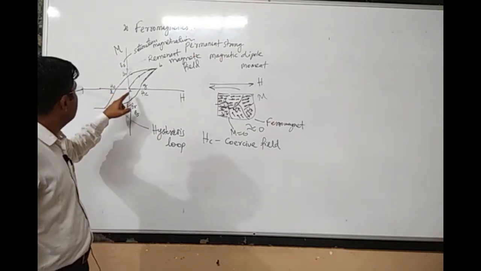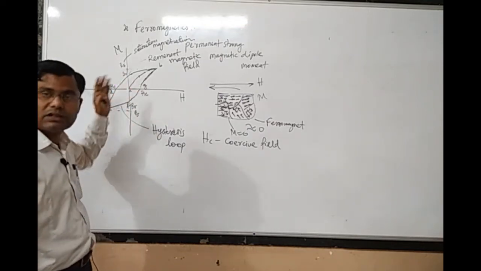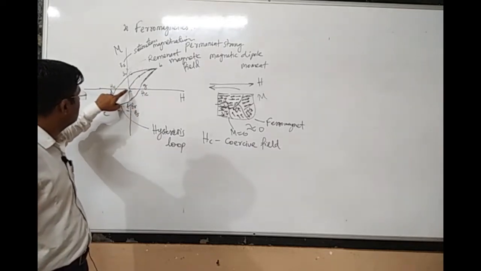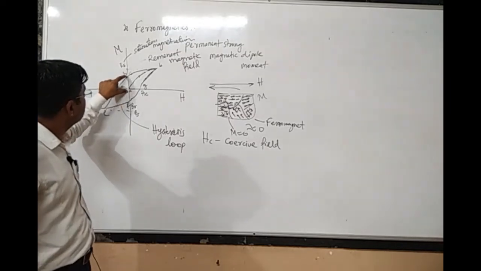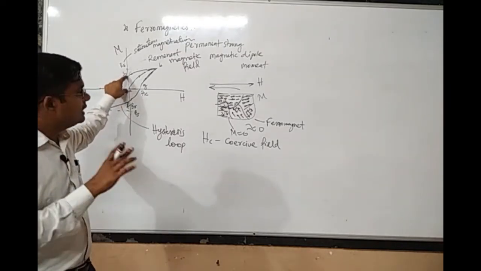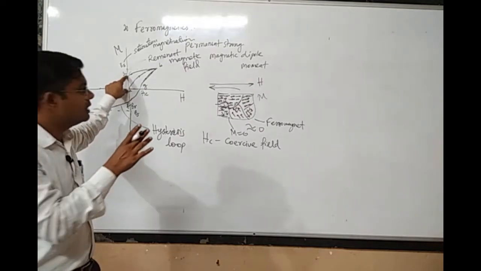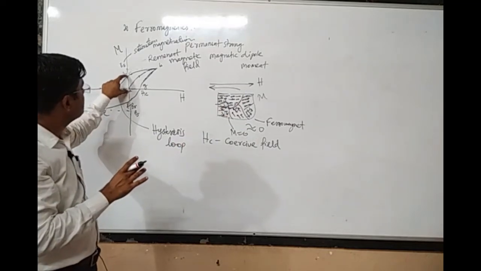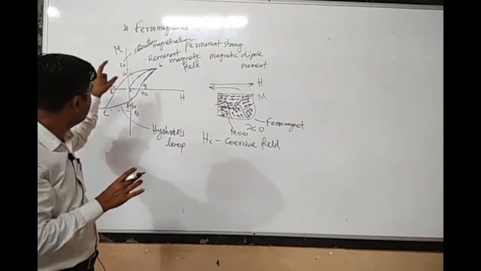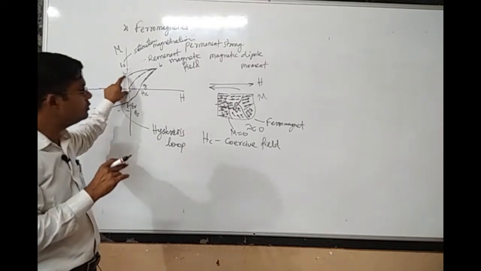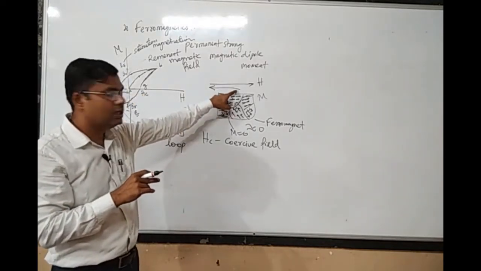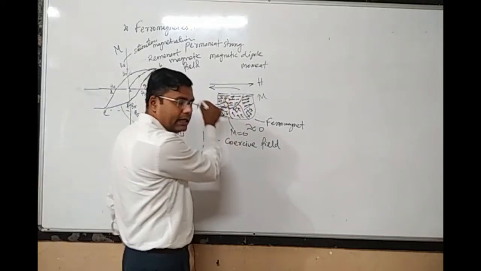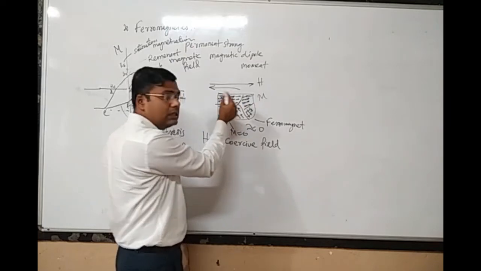Now you see, whenever I make the external magnetic field 0, there is still some remnant magnetic field, meaning there are some dipoles which remain oriented in the field direction. If I want to make this remnant magnetization 0, what do I need to do? I need to apply the magnetic field in the opposite direction, so that all these domains are rotated in that direction.